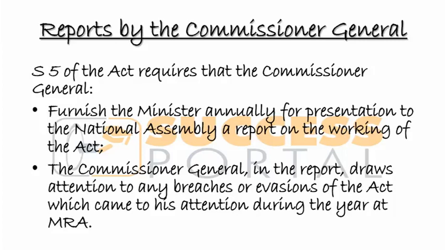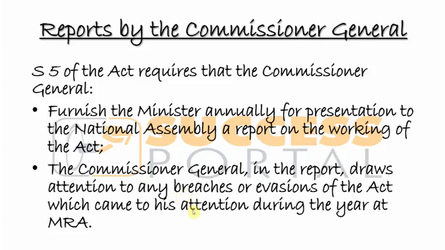You have to make sure any breach of the law is reported. To breach is basically to do something not following the law. That's the breach of law. So all these have to be put in the report, so that the Minister of Finance is aware of such.